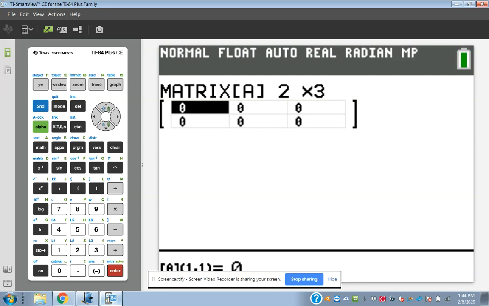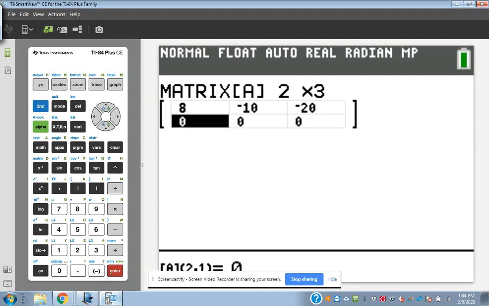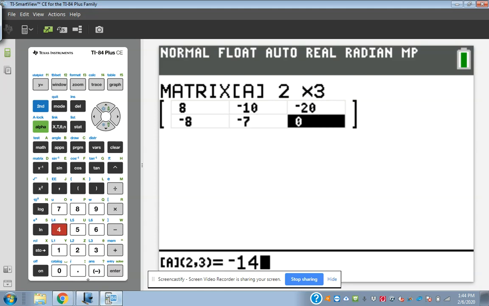Yours may have numbers already. That's okay. Just type in the new number and hit enter, and it'll erase the old one and put the new one. Mine's got all zeros in there. So I'm going to type in 8, enter, -10, enter, -20, enter. So there's my first row. And my second row started with -8, -7, and -14.